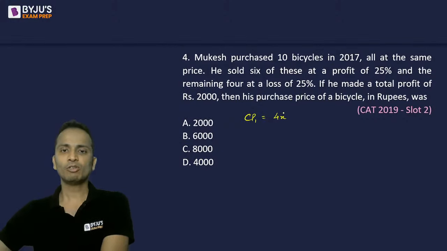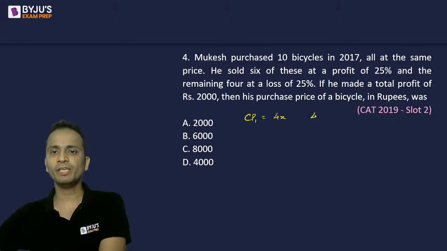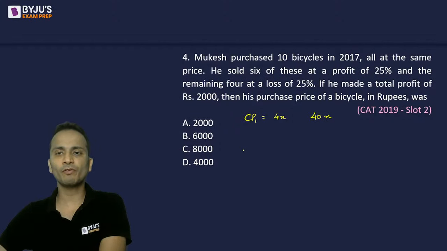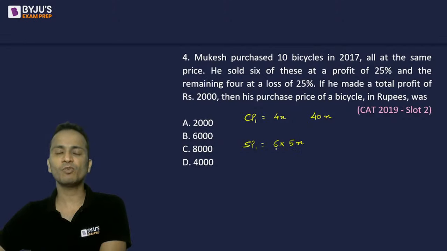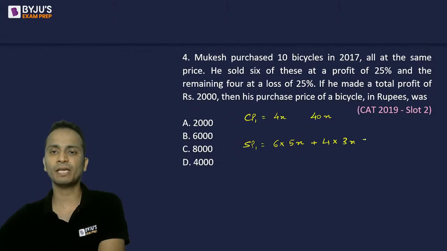Okay. Now 10 bicycles, total cost price will be 40x, right? Now he sold 6 of these at a profit of 25%. So I'm writing the net selling price. So 6 bicycles, each at a profit of 25%. That means a profit of x rupees. So the net selling price of these 6 bicycles will be 6 into 5x. And remaining 4 at a loss of 25%. That means remaining 4 at a price of 3x. So 30 plus 12,